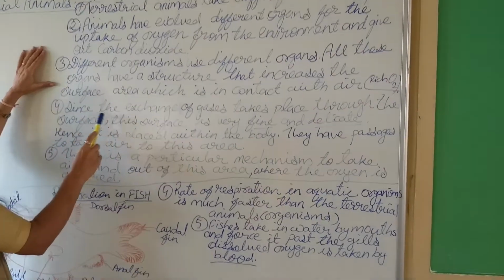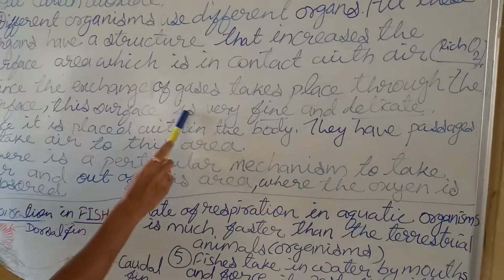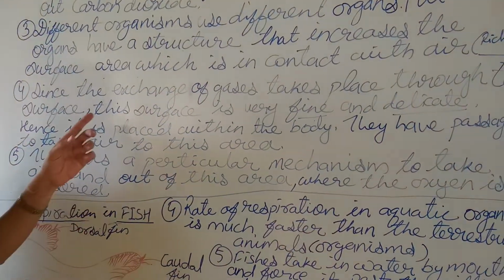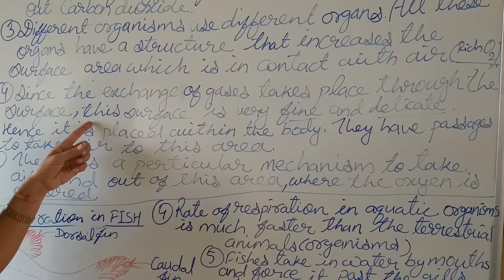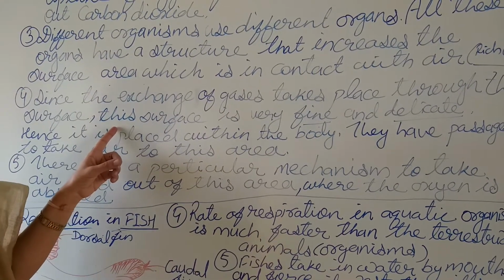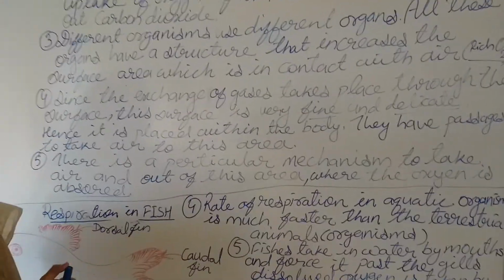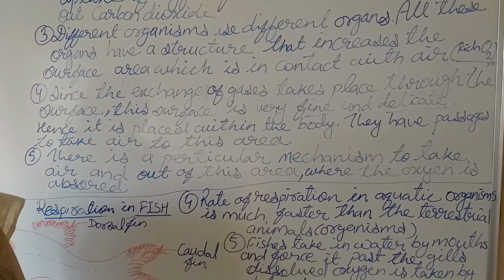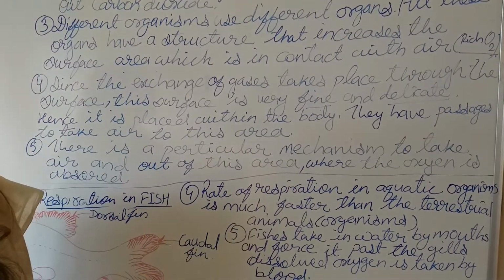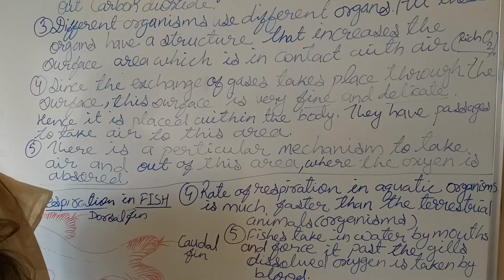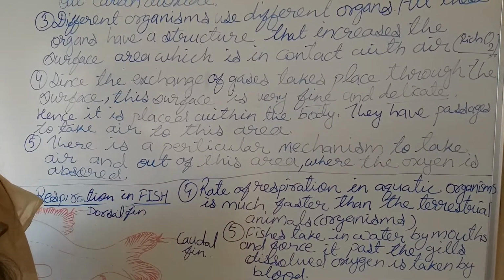And another thing, the exchange of gases takes place through a surface which is very fine and delicate, and its example, which we will see in the respiration part for human beings, is the alveoli. These are thin sac-type structures. They have a very thin layer, which makes them a delicate portion, and these are highly supplied with blood capillaries, because of which the absorption of oxygen from the air is possible.